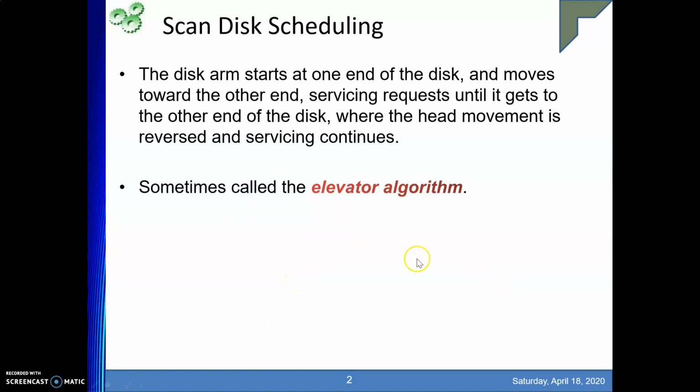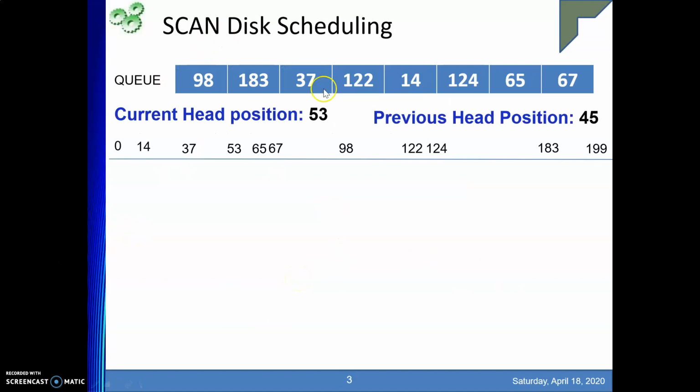Next we'll see this algorithm with an example. Suppose the incoming requests are for these cylinder numbers: 98, 183, 37 and so on. Right now your head is at cylinder number 53 and previously it was at head position 45. For this SCAN scheduling algorithm, this previous head position is meaningful. If previously I was at 45 and right now I am at 53, that means I am moving towards the higher cylinder numbers. From 45 I have reached 53, so my direction of movement is towards the higher side.